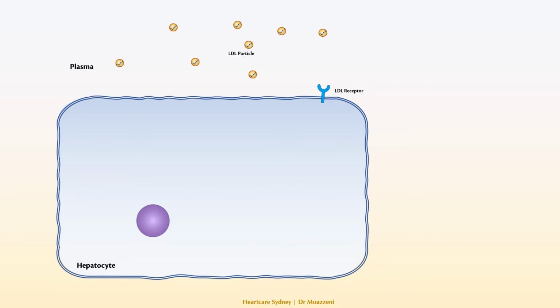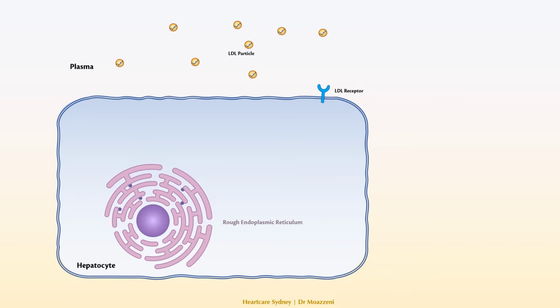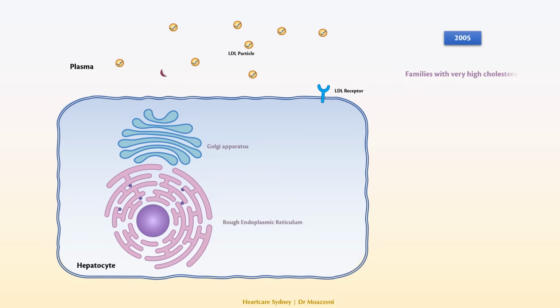PCSK9 is synthesized in the liver cells, specifically within the rough endoplasmic reticulum, which is crucial in producing many proteins. Once synthesized, PCSK9 undergoes processing and maturation in the Golgi apparatus before being released into the bloodstream. PCSK9 is vital for cholesterol balance as it can both increase or decrease the presence of LDL receptors on the liver surface.